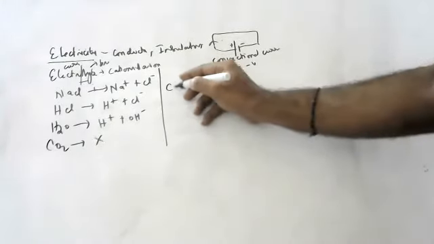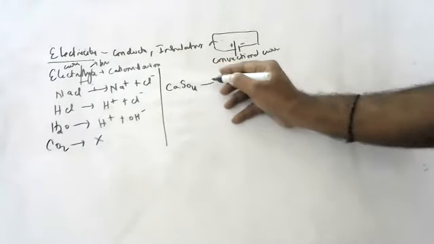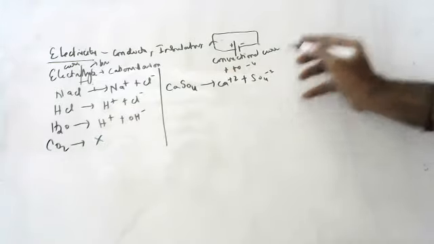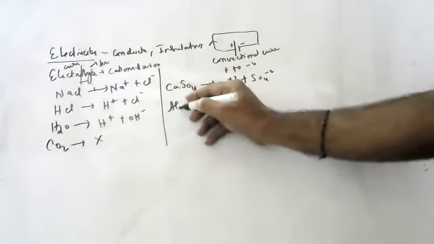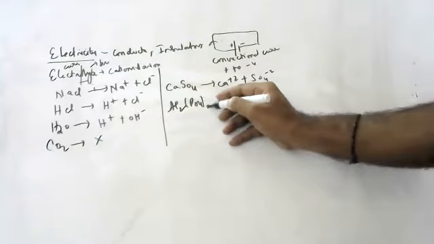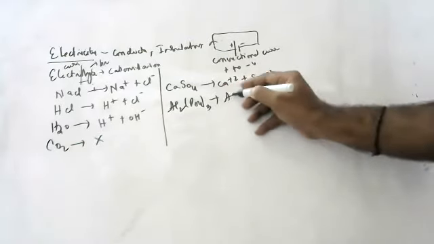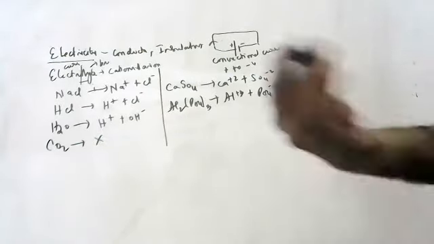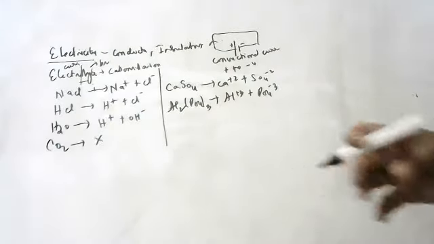So a substance which breaks up into ions. Suppose you have calcium sulfate. On passing current, it breaks up into Ca plus 2 and SO4 minus 2. Suppose you have Al2(PO4)3. On passing current, you will get Al plus 3 and PO4 minus 3. Like this, a substance which breaks up into ions on passing current is called an electrolyte.